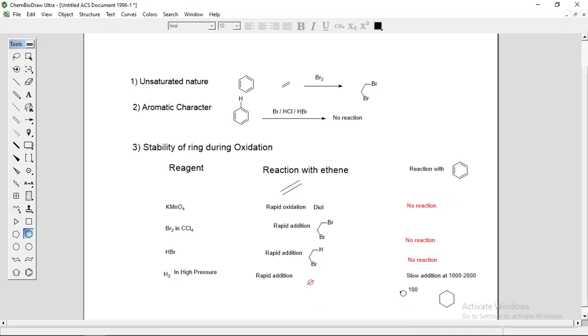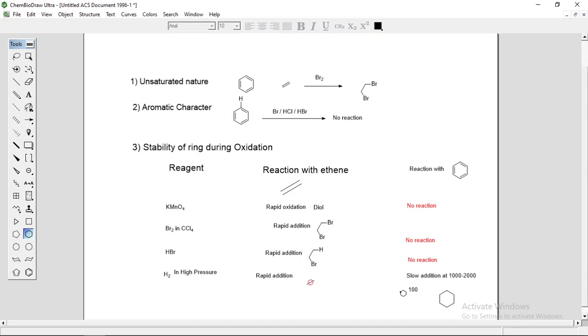So the final criteria must be satisfied for the compound to be aromatic. The first one is the compound must be cyclic and planar. The compound must be unsaturated, in which all the double bonds must be conjugated to each other. Third, it is a cyclic compound having 5, 6 or even 7 membered ring. The atoms of the ring are in the same plane or nearly in the same plane.